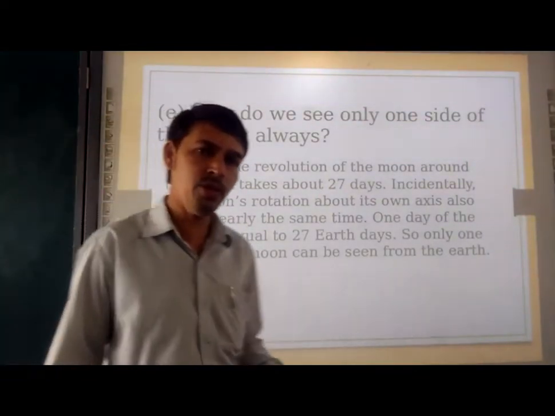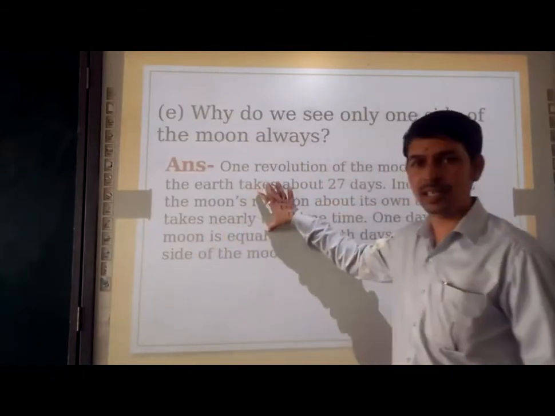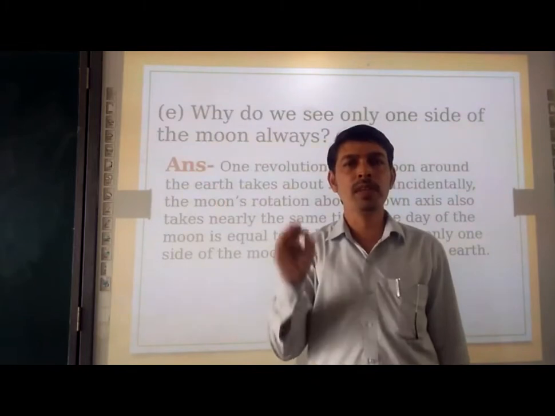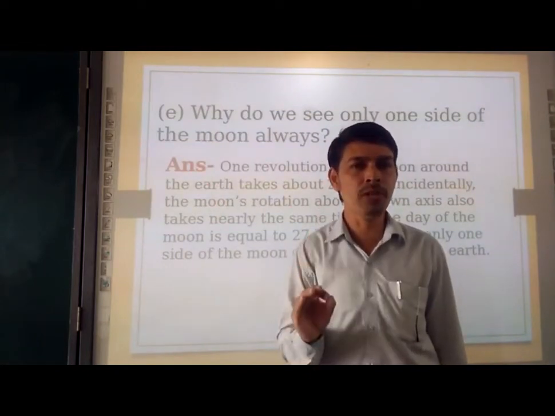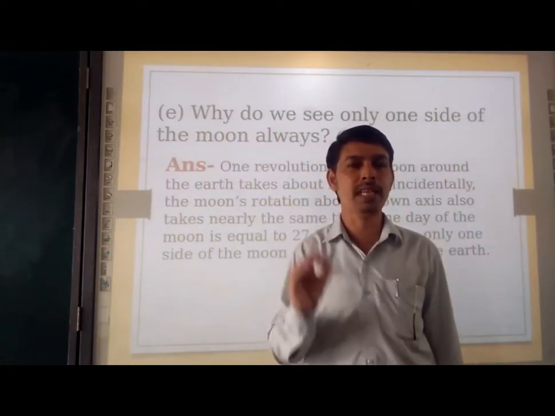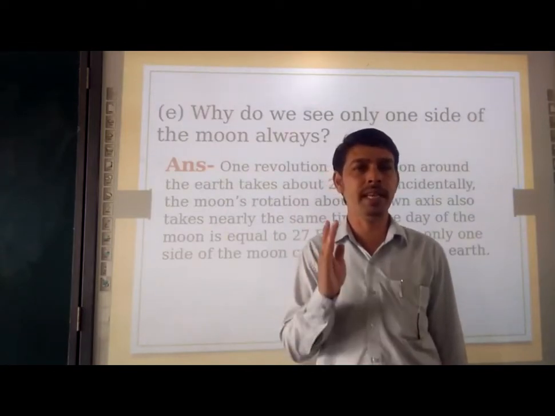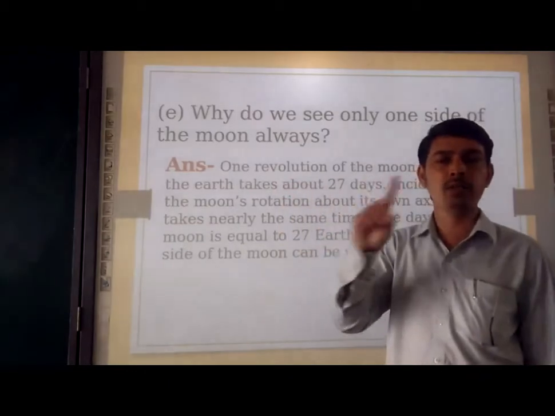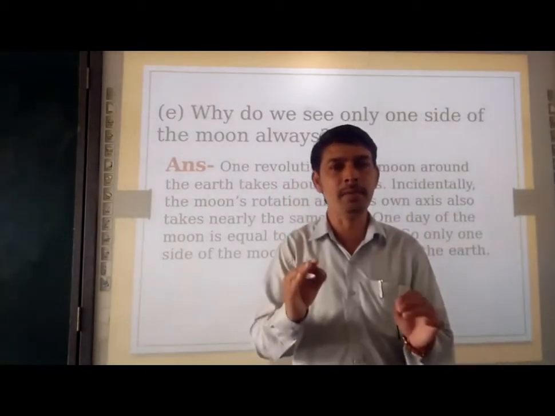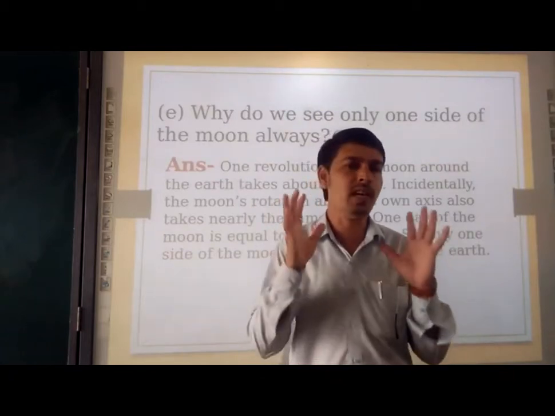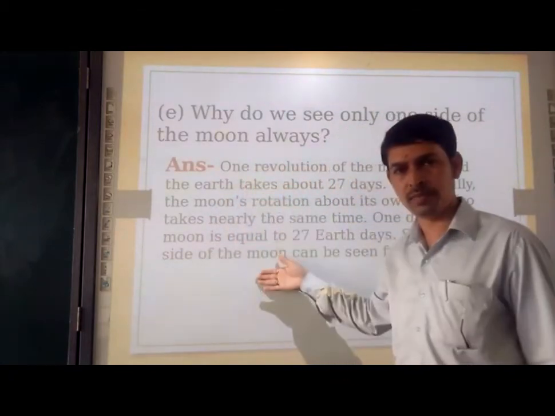So I request you all, don't copy down this answer. You have to go to the paragraph in the textbook where the topic is written, the moon. Please read the paragraph. In the second paragraph only you will get the answer. The moon takes 27 days to move around the earth, and exactly the same days to complete its one spin. So that's the answer. No need to write this answer. Okay?